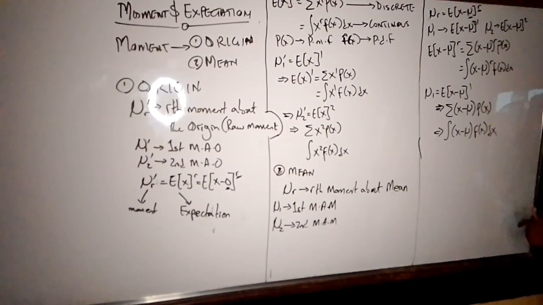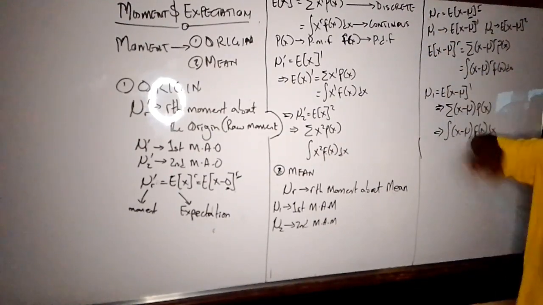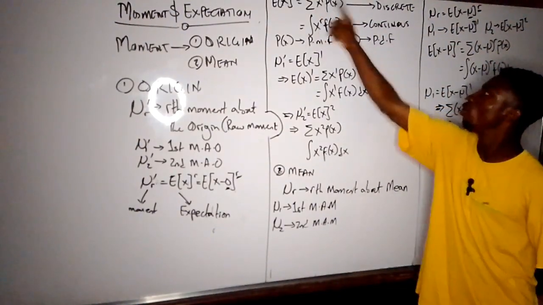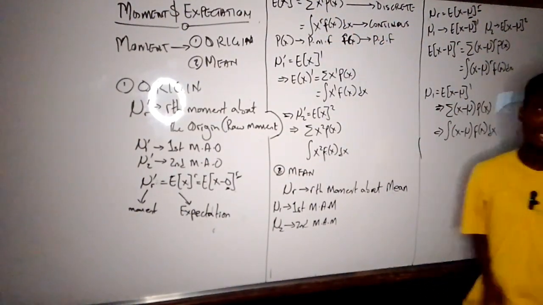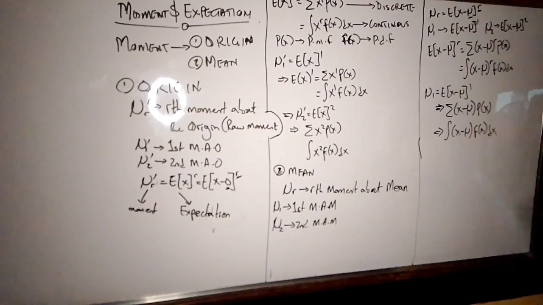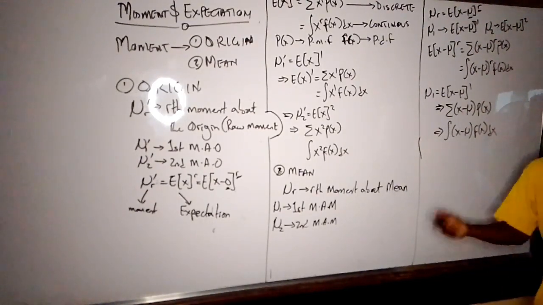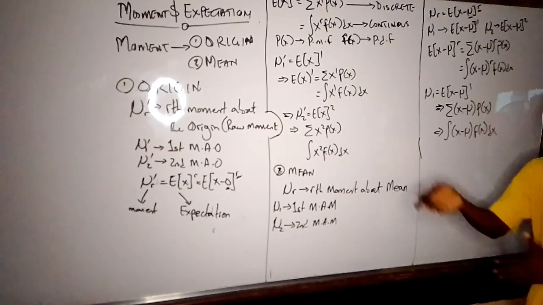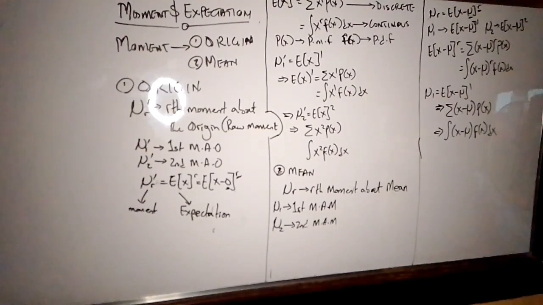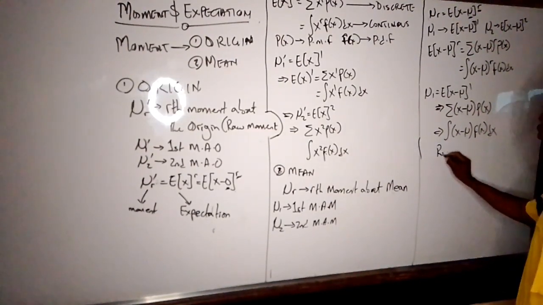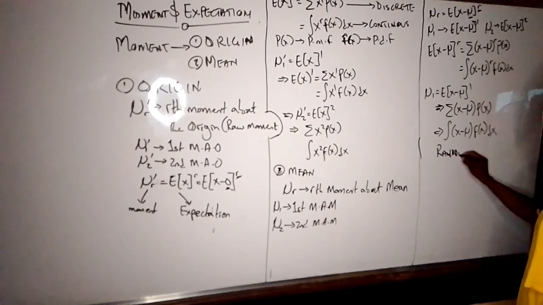Okay, so now I've been talking about the concept where I said discrete, continuous. For discrete you sum, for continuous you integrate. Now, how do we know if it is discrete or continuous, or how do we know if we are to sum or if we are to integrate? We know through what we call the random variable.